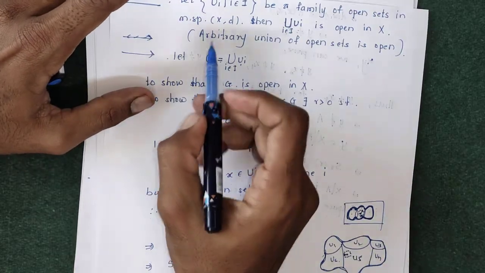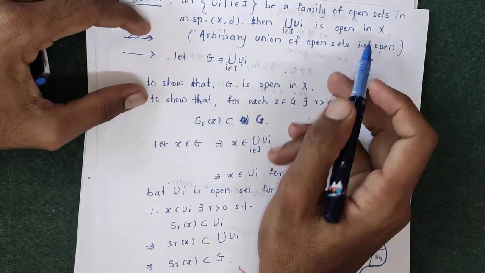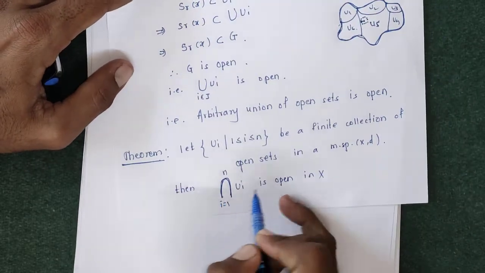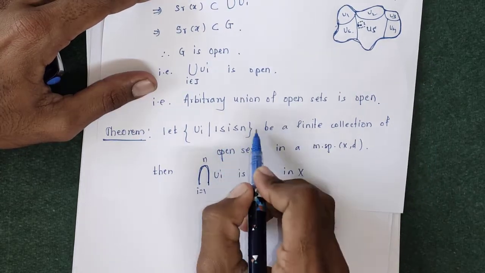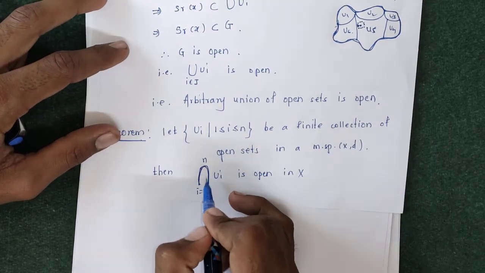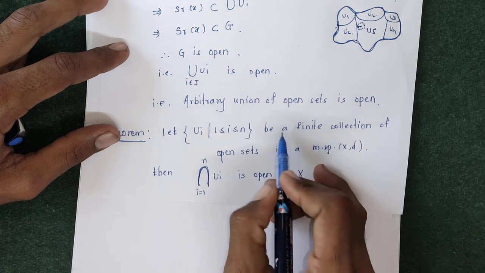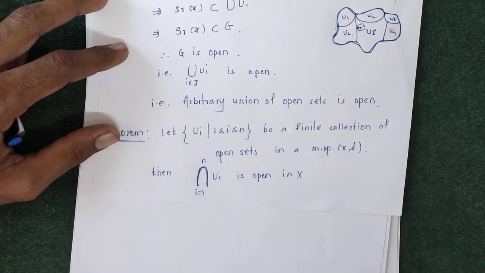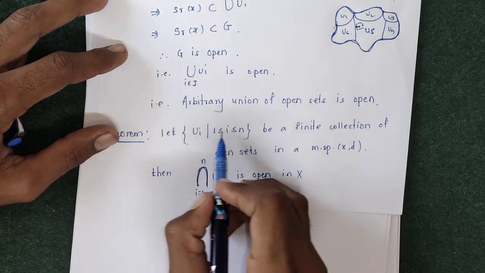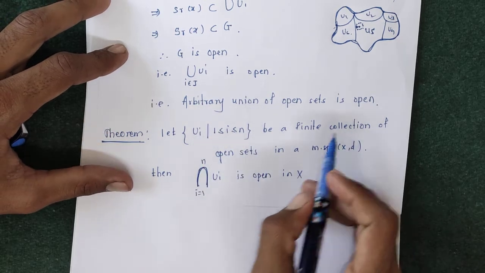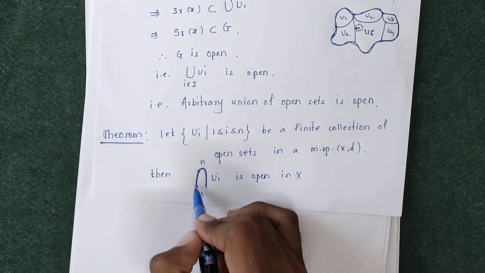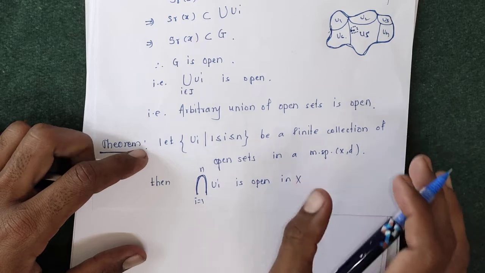So that was the arbitrary union of open sets being open, and this is the finite intersection. i running from 1 to n means this is a finite collection, a finite intersection of open sets. Being a collection of open sets means u1, u2, u3 up to un are all open sets, and we have to prove that their intersection is open.